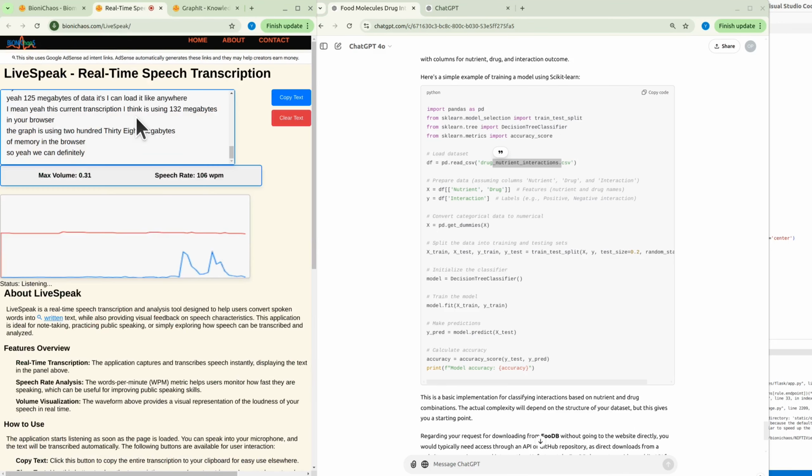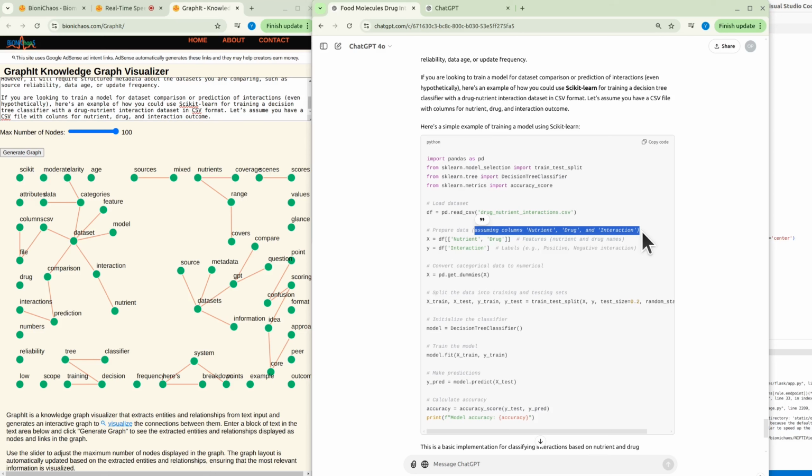That would be the main problem, is that the CSV probably would not have the columns with the same name. So this one is assuming, I don't know what that data file from FooDB will have, but in this case, for it to work, it will need to have these 3 columns. We can change it, but then the code will change.